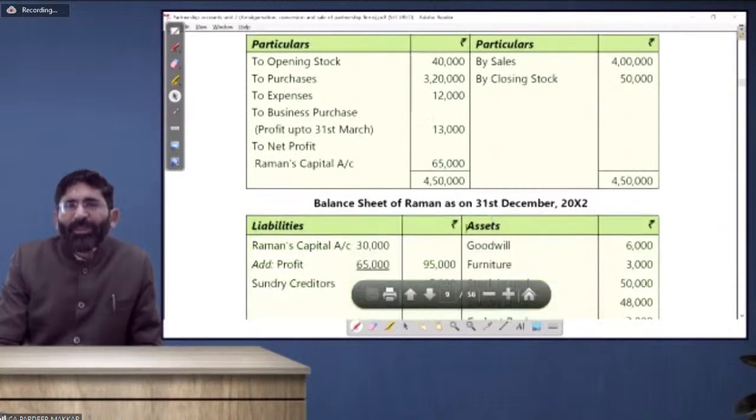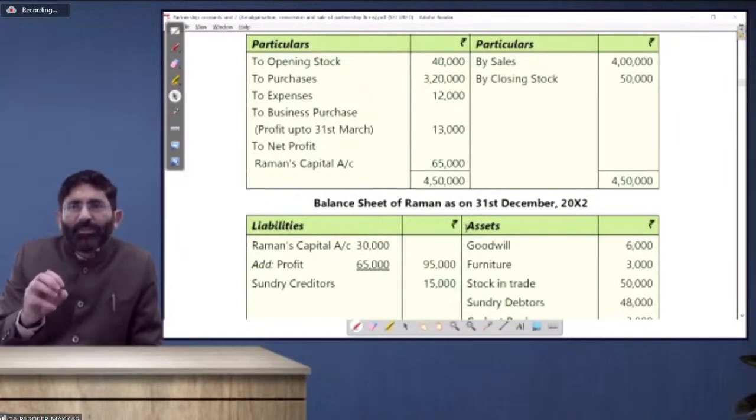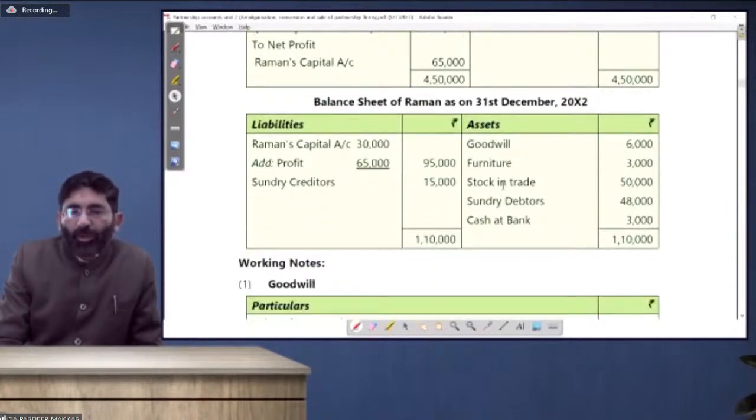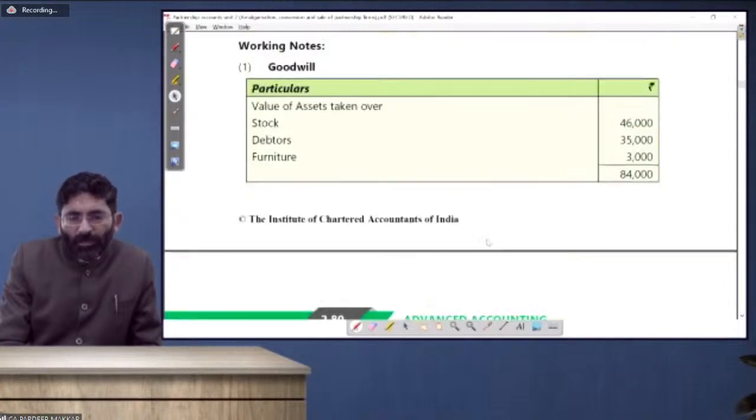This is not a proper way of amalgamation. This is basically amalgamation with the same set of books continued. And it is a normal question. It will check your basics, but we have the knowledge of doing the question. Then a balance sheet is prepared in a normal way. Goodwill is entered. All the assets, whatever is available with us, that is transferred in it. That's a very simple question.